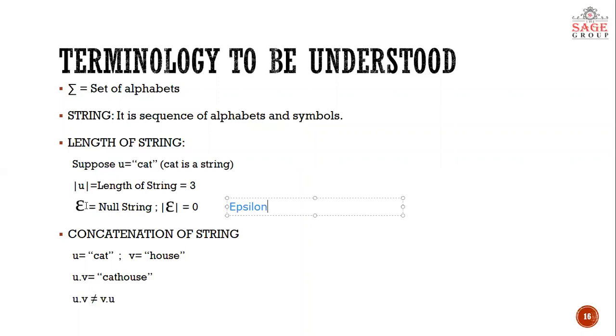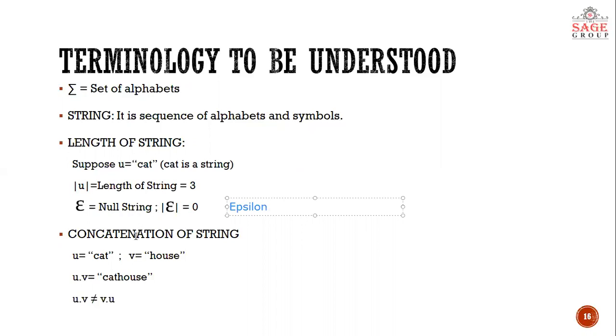If you find the length of epsilon, it will be 0. It is very analogous to the null set or empty set that you have studied earlier in set theory. There you represented it with phi, and here you represent it with epsilon.